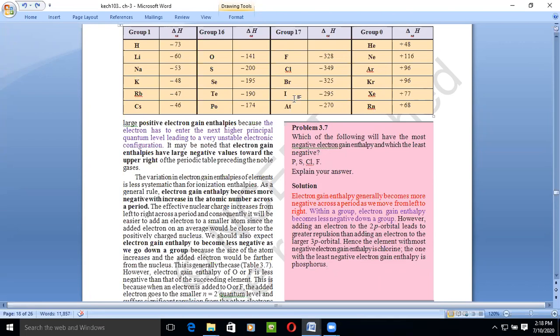So your homework is to read about the ionization enthalpy and electron gain enthalpy. Tomorrow we'll continue the class with electronegativity.